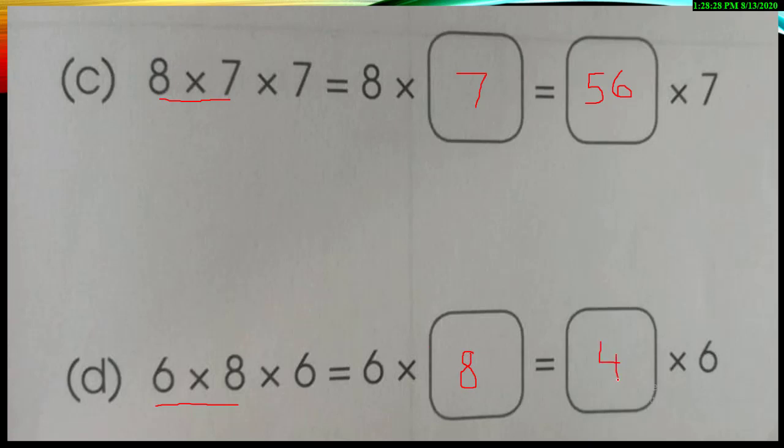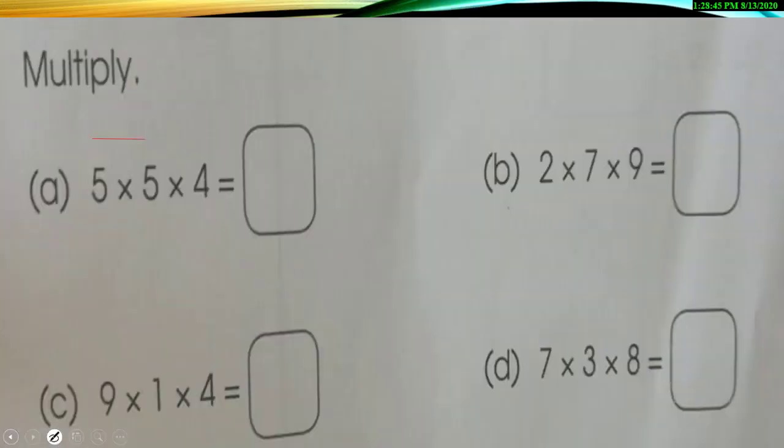So you will mention 48 over here and then 48 multiplied by 6. They just tell you to solve it in two steps, and on the same page they give you question number 2, which is multiply. Now you are going to solve these questions by yourself.